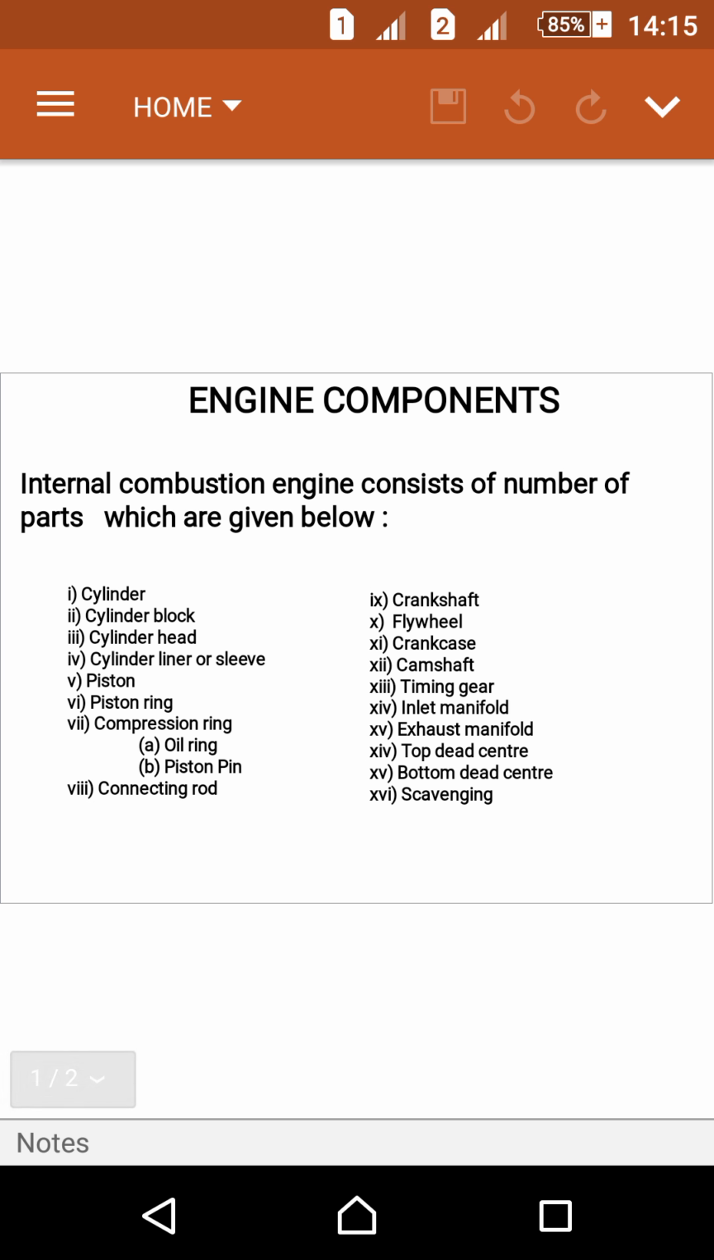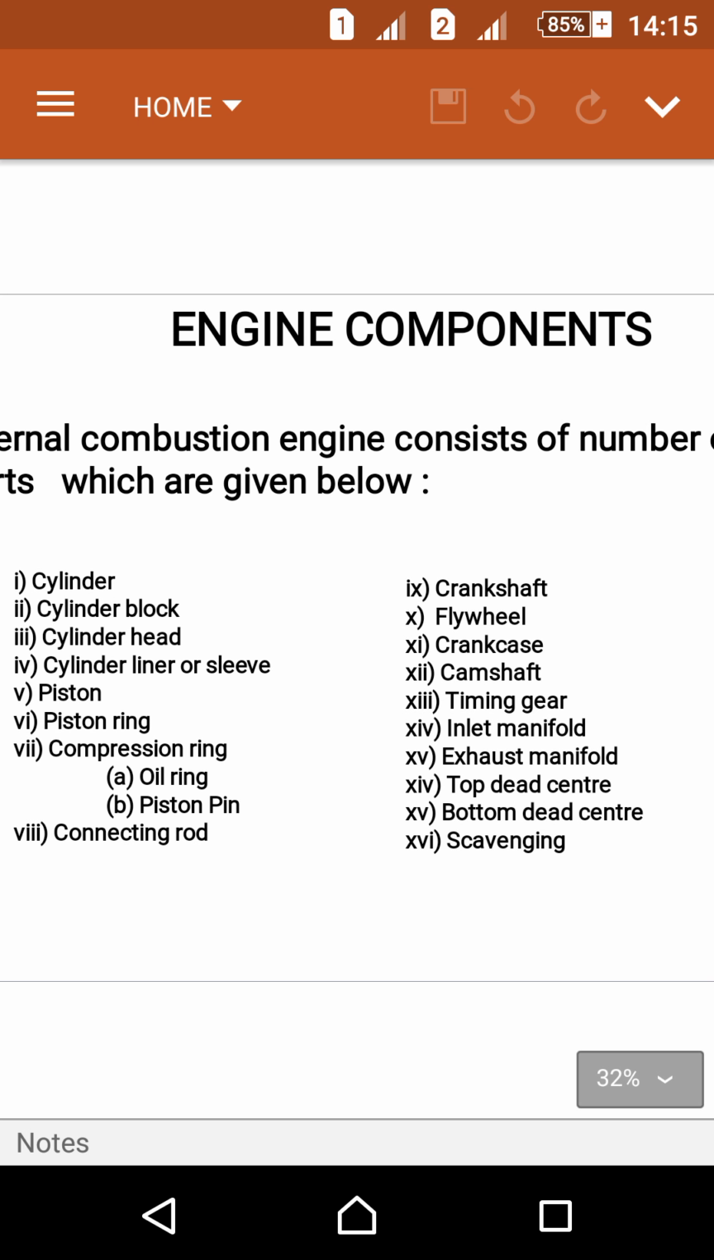Engine components. An internal combustion engine consists of a number of parts, which are given below. There are so many parts and we will discuss these parts. These are 16 parts. We will check them out.